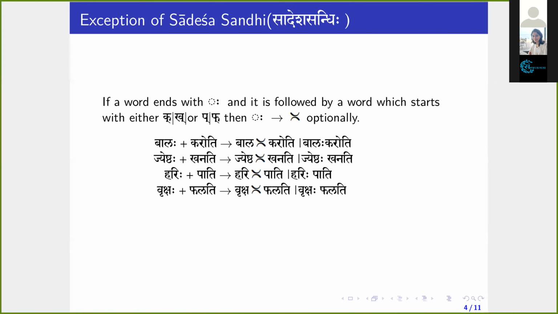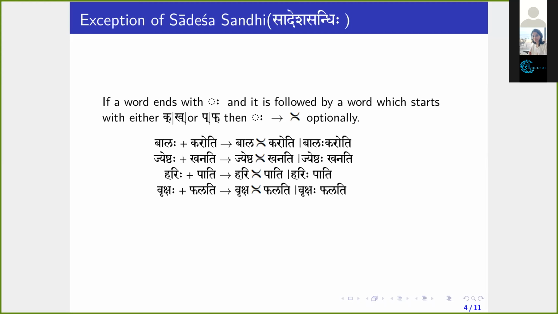You have to pronounce it like that. So if visarga is followed by ka, then visarga will be designated as Jihvamuliya, and that is represented by this sign.